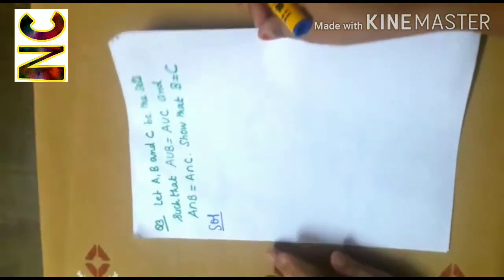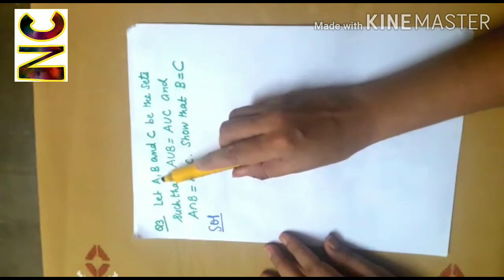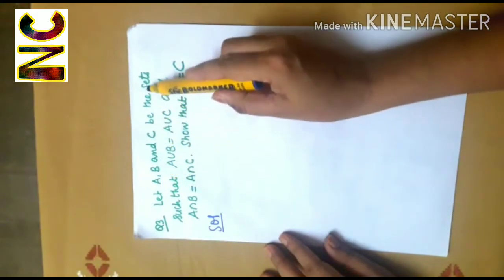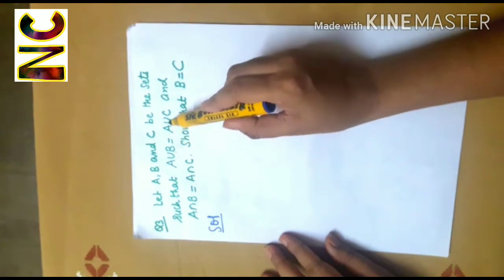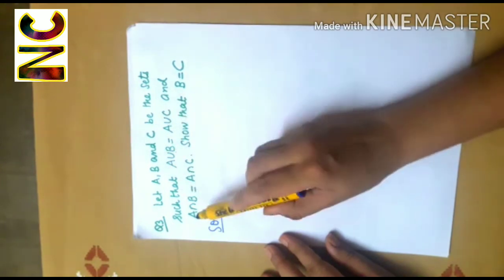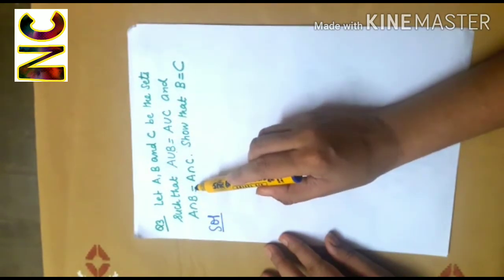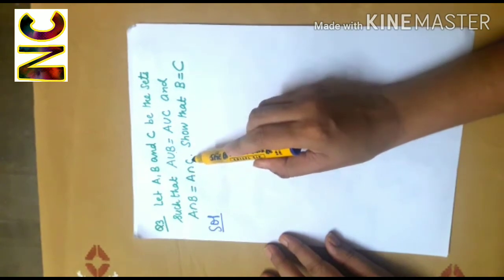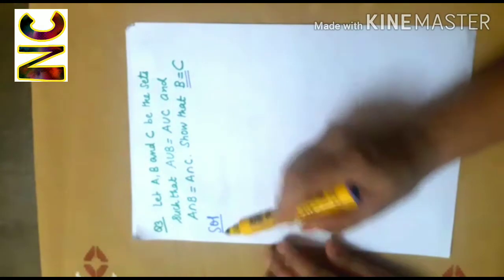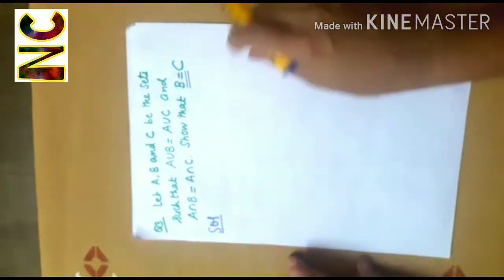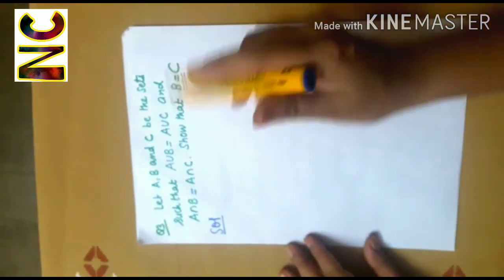Let's take another question. Let A, B and C be the sets such that A union B is equal to A union C and A intersection B is equal to A intersection C. Show that B is equal to C. It is similar to the previous one.